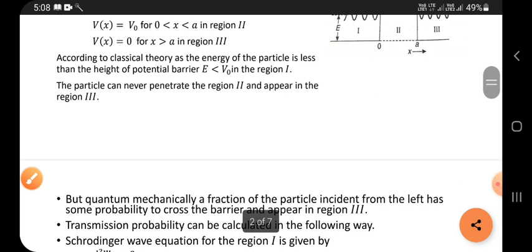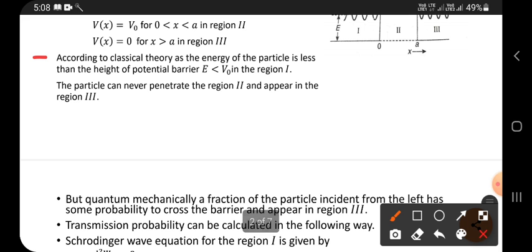Next, according to classical theory, as the energy of the particle is less than the height of the potential, when it is like this in region 1, the particle can never penetrate region 2 and cannot appear in region 3. That is the meaning of this.